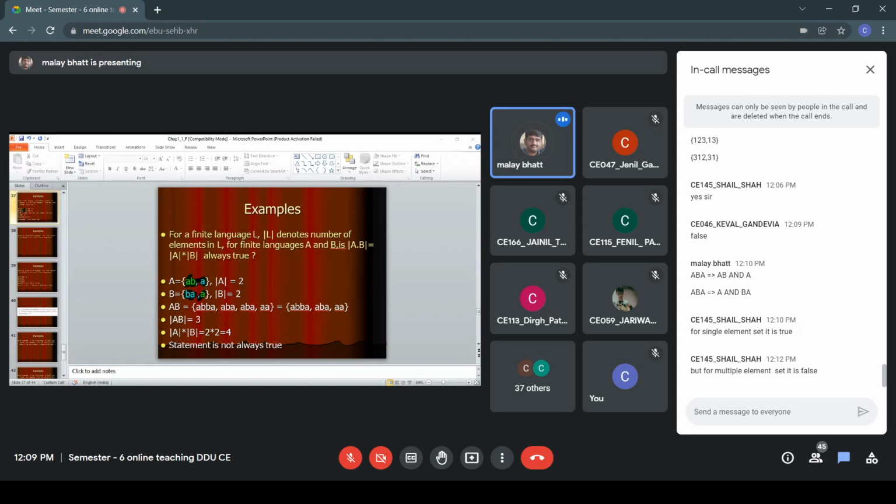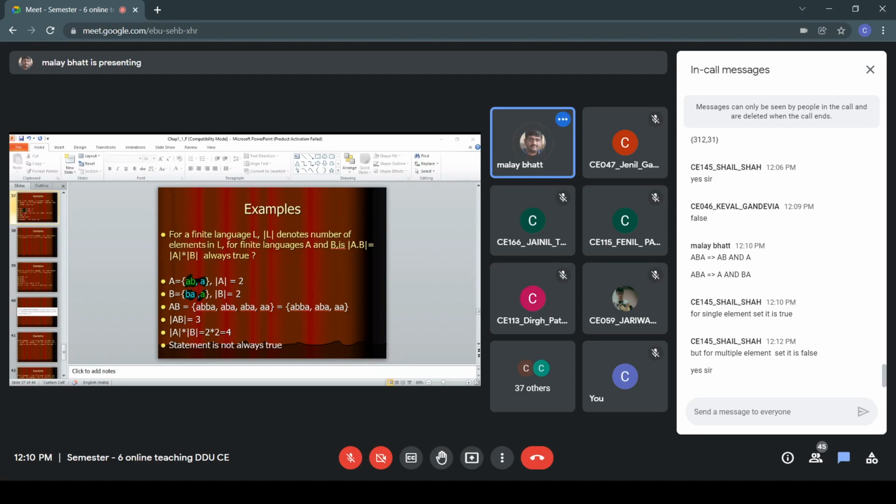But still, it is not always false. That's why there is an important word, right? That statement is not always true. For some cases, it will be false, right? But for multiple elements, it will not be always false. It may be true also. If you take 2 separate elements, then it will be also true. But for this kind of special case, it will not be true. So I hope things are clear. We can proceed further.